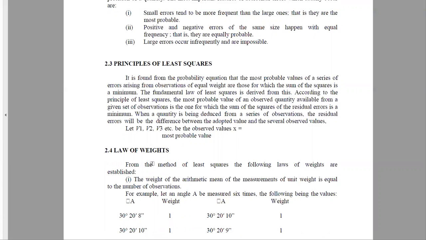According to the probability equation, a series of errors arising from observations are proportional to their weights. Means if the reading has higher weight, then the probability of error in that observation is less.